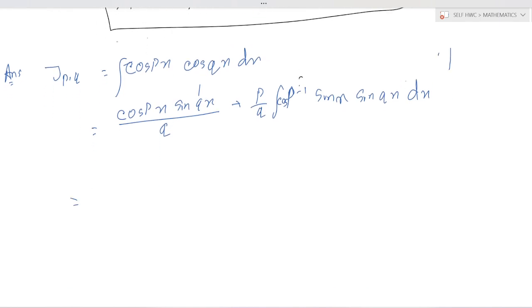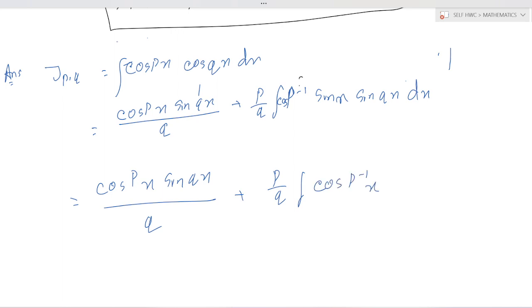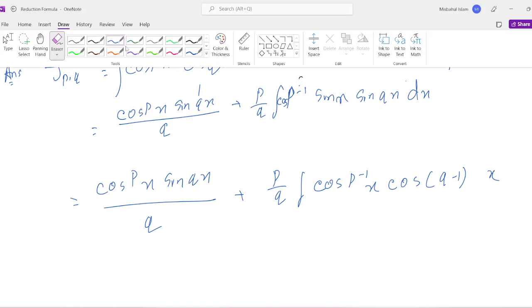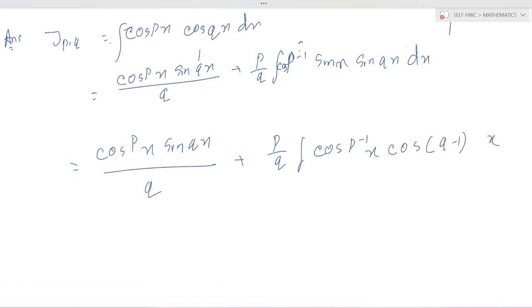Next is equal to cos to the power p x sin q x by q plus p by q integration of cos p minus 1 x into cos q minus 1 x minus cos x cos q x dx.